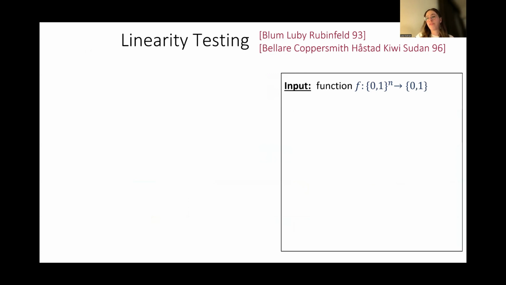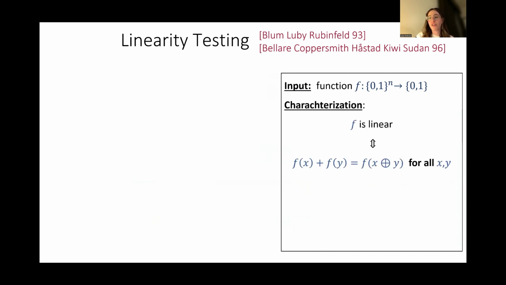In our case, the input is a function of n input bits to one output bit. We think about it as a function over F2, with the group operation plus being XOR, actually plus mod 2. And we say that f is linear if and only if for all two n-bit inputs x and y, f(x) plus f(y) equals f(x XOR y). Here the XOR is bitwise XOR.